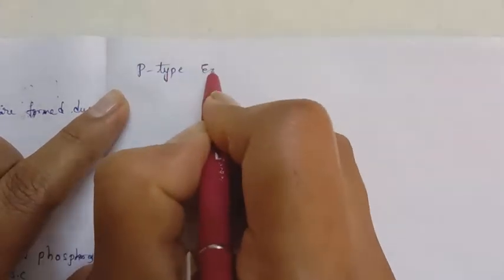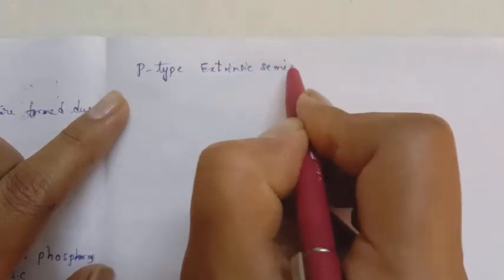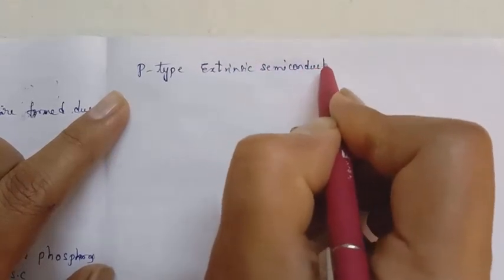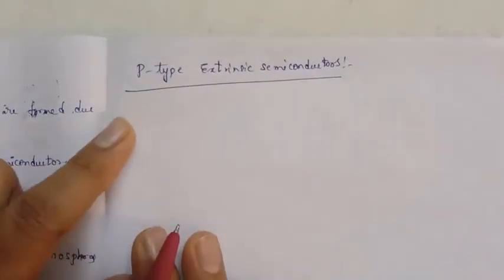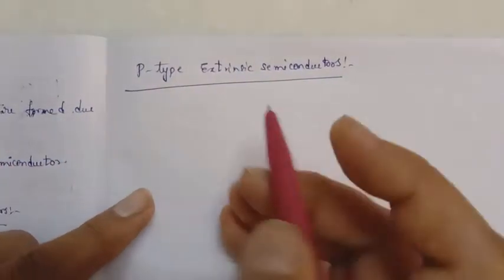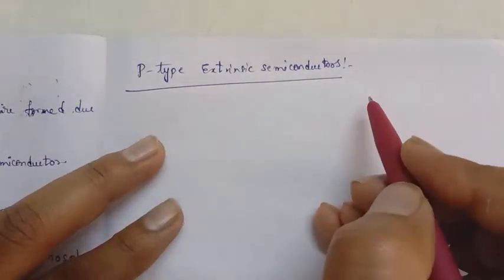And next we go to the p-type extrinsic semiconductors. What is that? These p-type extrinsic semiconductors are formed when you dope with trivalent impurities.